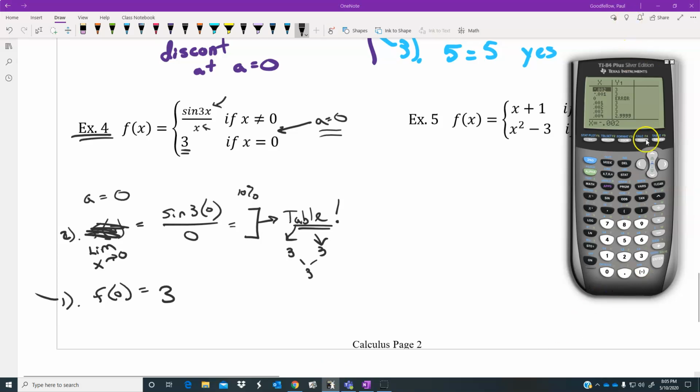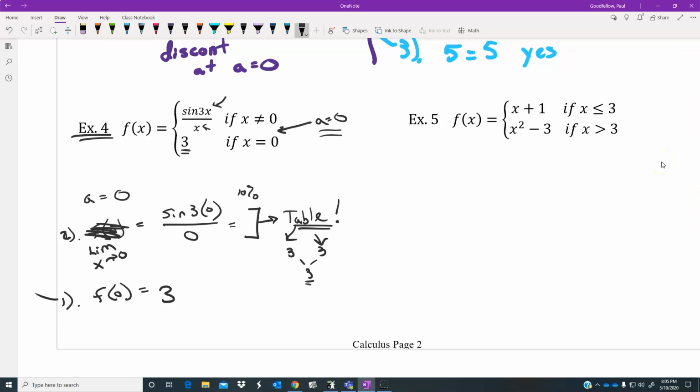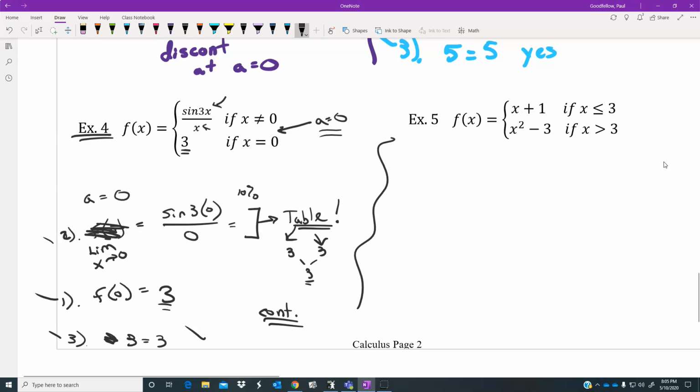Okay, so some very dicey things going on there, and the only way to really get any indication of what's going on would be the fact that it's getting really close to 3. Now, answer 3 for the limit, answer 3 for f of 0. Third rule, 3 is equal to 3 in this case, and it passes the third rule, and ultimately that is considered a continuous graph at 0. It happens that 3 turns out to be a solid dot that connects the two things together and fixes the problem. And it is continuous at that location.